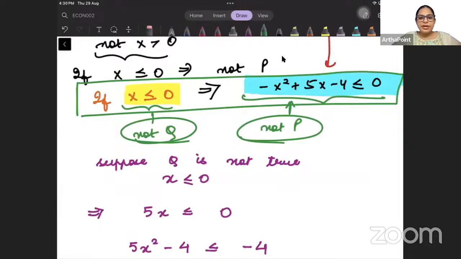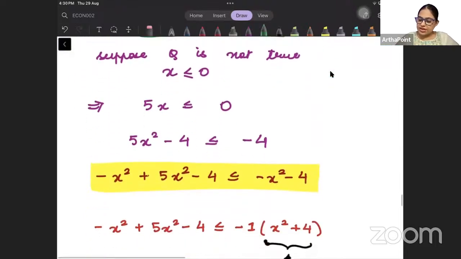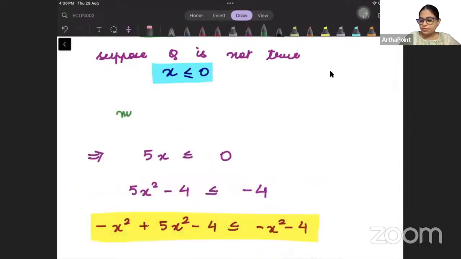Now what we go ahead and do is, let's start with not q. Write the statement once. So we are saying that x is less than or equal to 0. So when x is less than or equal to 0, can I multiply 5 on both sides? I can. So I have multiplied 5 on both sides.